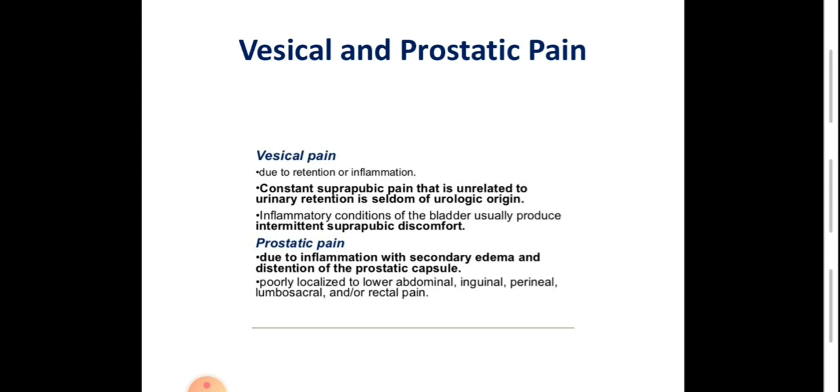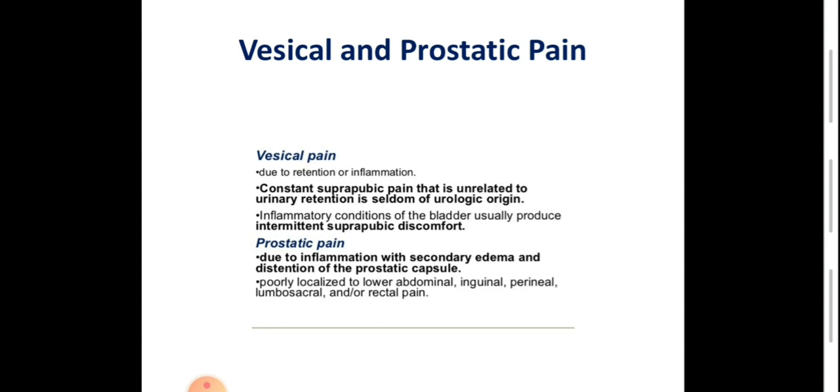Prostatic pain. The prostate is a parenchymatous organ, a solid organ. The pain is usually due to inflammation of the prostate, which causes edema and distension of the prostatic capsule, which is the cause of pain. But the pain of the prostate is poorly localized because it's supplied mostly by autonomic nerves.